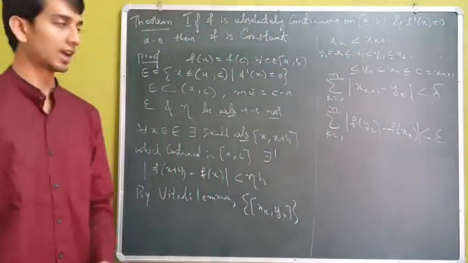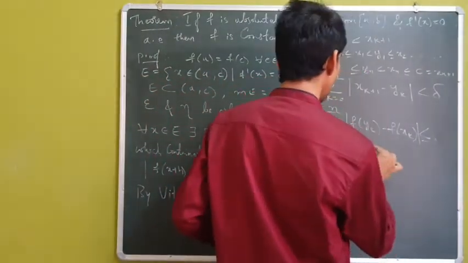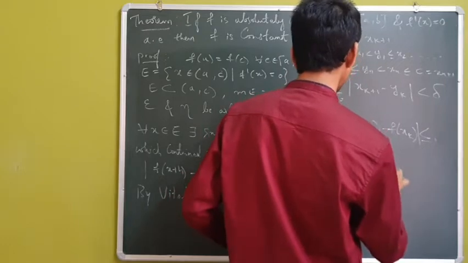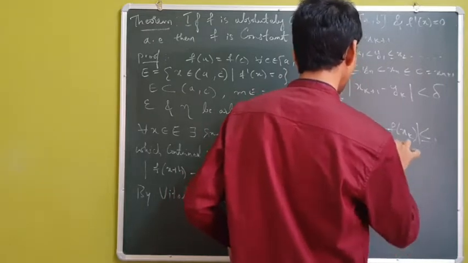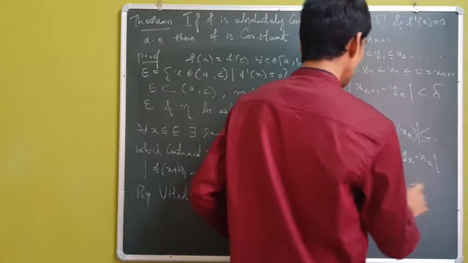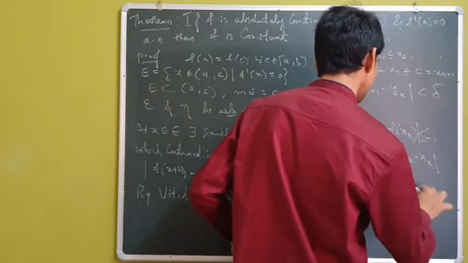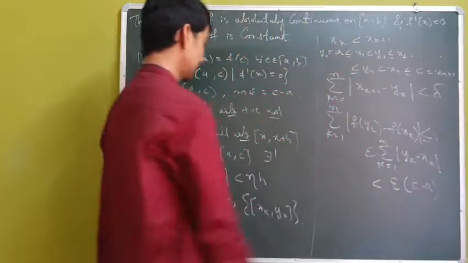So this is what I have now. So epsilon times eta is less than or equal to epsilon times the summation for k from 1 to n of mod of yk minus xk, which is clearly less than epsilon times c minus a.